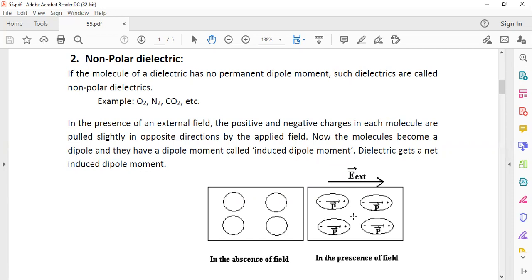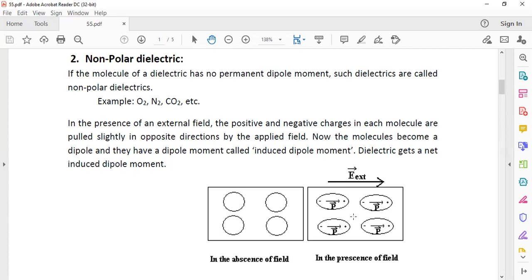Negative charges slightly move opposite to the field, and positive charges move in the direction of the field. There is a slight separation between the atomic nuclei and the electron clouds. Electron clouds are shifted slightly towards one side, and the atomic nuclei are shifted slightly towards the opposite side.